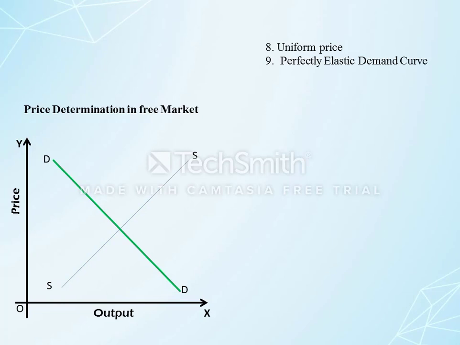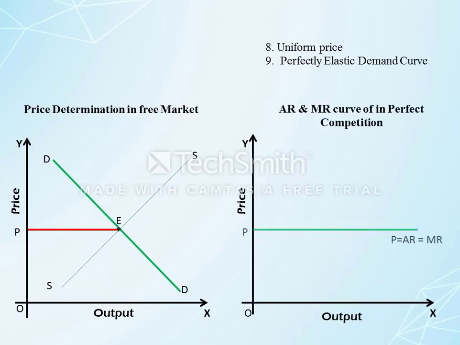When the demand curve intersects the supply curve at point E, the price is determined in perfect competition. The market price is OP. It means in perfect competition a large number of sellers sell the product at price OP. Therefore the demand curve in perfect competition is perfectly elastic, horizontal to the x-axis.